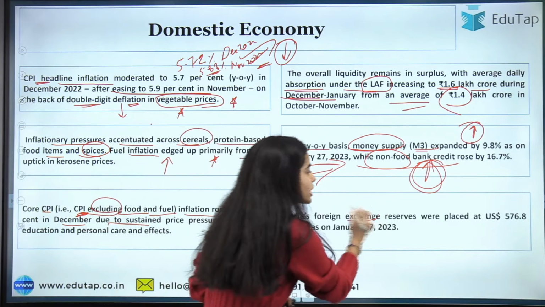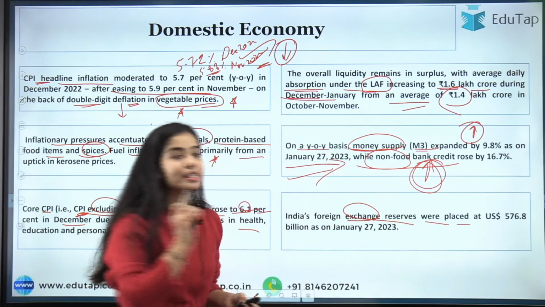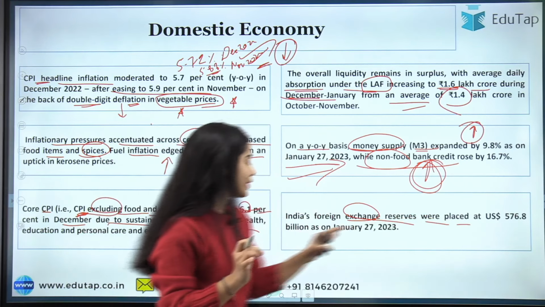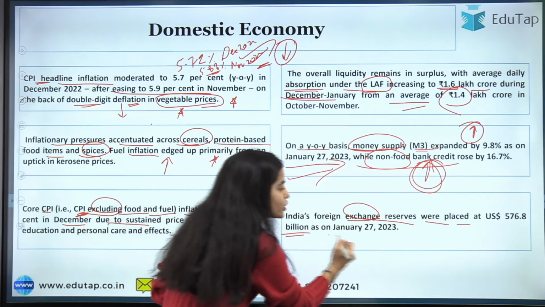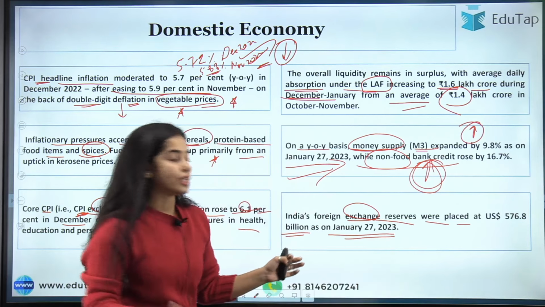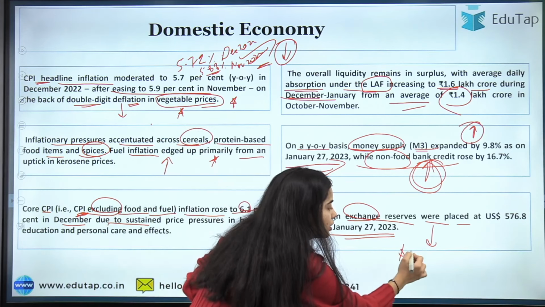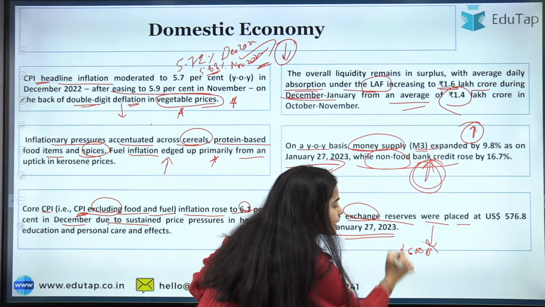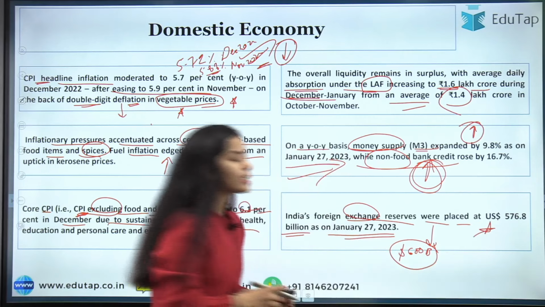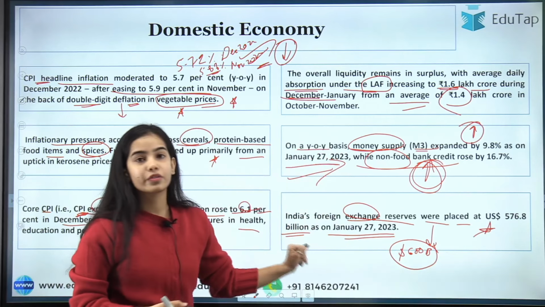India's foreign exchange reserves were placed at US dollar 576.8 billion as on January 27, 2023. So the reserves came down from US dollar 600 billion, but it is still good that we are maintaining this much in reserves.